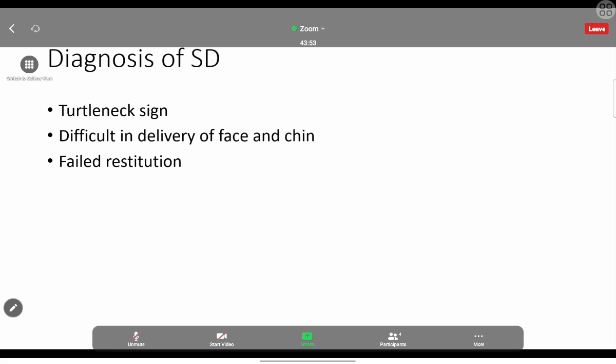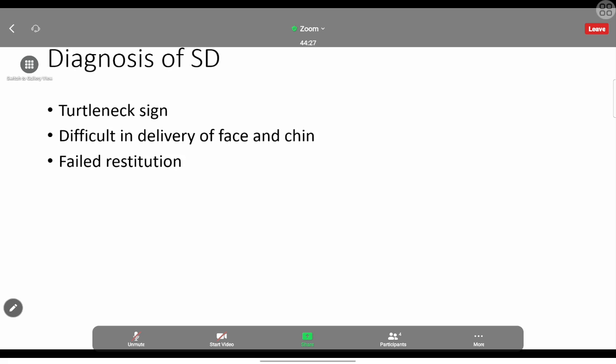How to diagnose shoulder dystocia is very important. The most commonly asked one is the turtleneck sign. Sometimes they may ask it in the SEQ as well. Turtleneck sign: the head will be coming out and going inside. With a contraction of the uterus, the head will come out. When the uterus relaxes, the shoulder won't leave the rest of the body to go out, so the head will go inside again. That kind of turtleneck movement will be there.